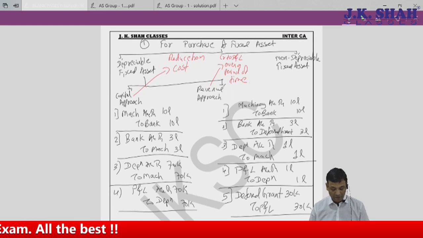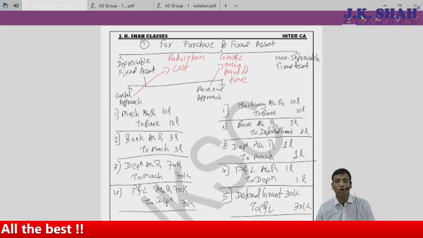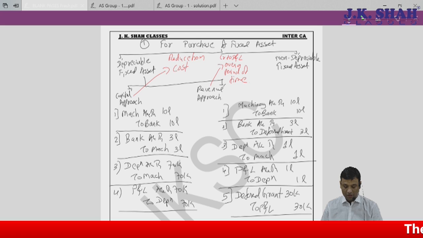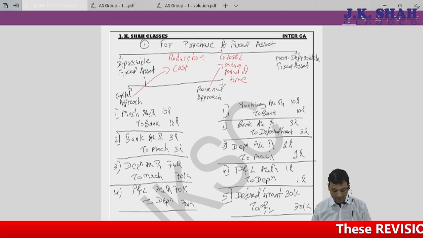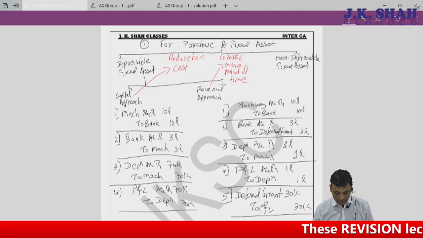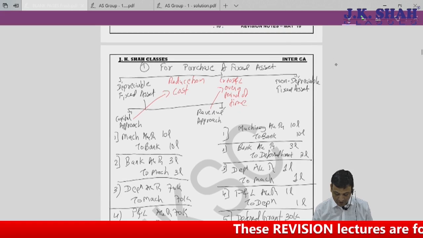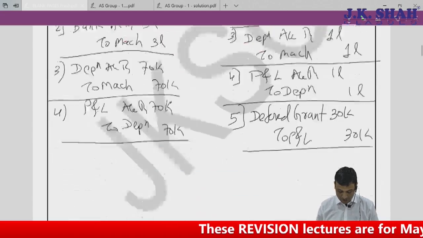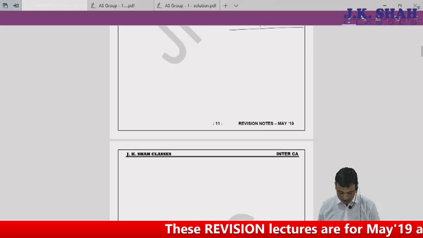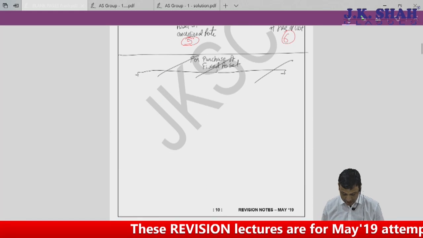If purchase of a fixed asset, depreciable fixed asset, non-depreciable fixed asset. Capital approach, revenue approach. If it is capital approach, we reduce it from the cost. If it is revenue approach, it is credited to profit and loss account over a period of time. Now, how did we arrive at deferred grant? So can I say deferred grant? How is deferred grant to be transferred? I'll just write down on the top because I had a place there.